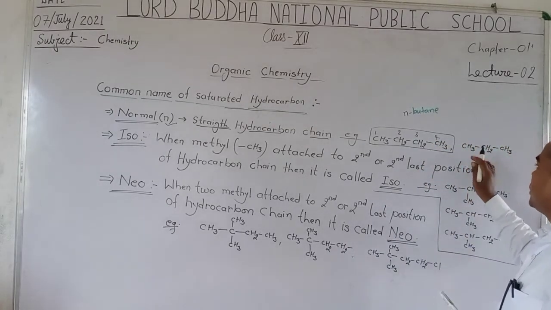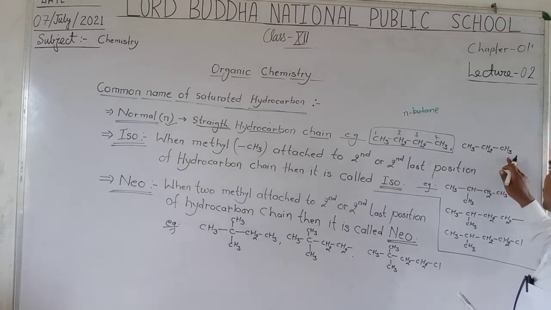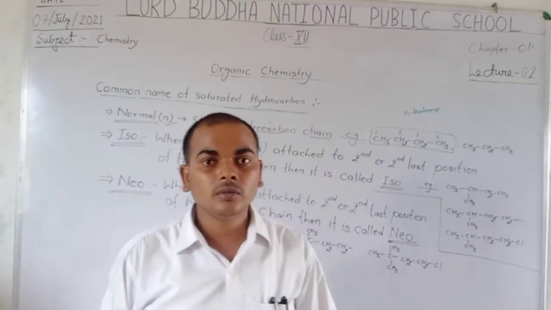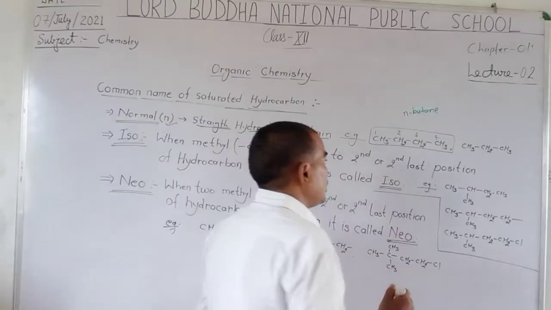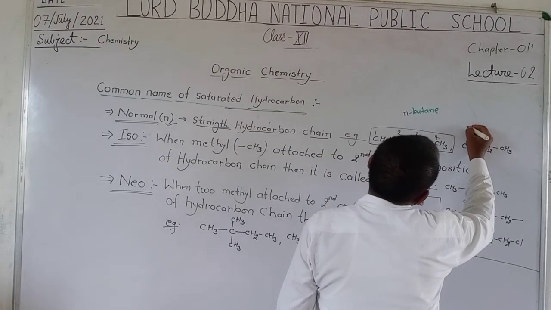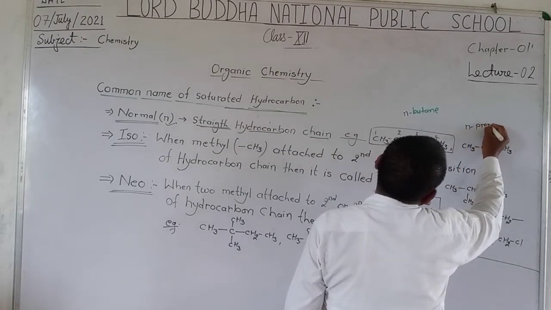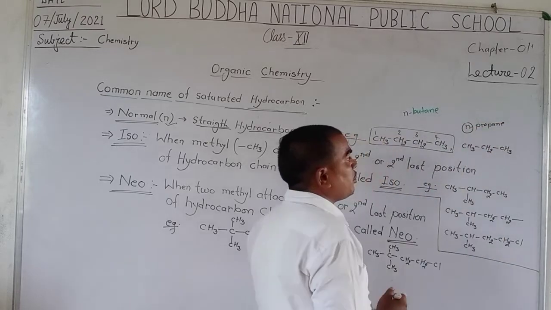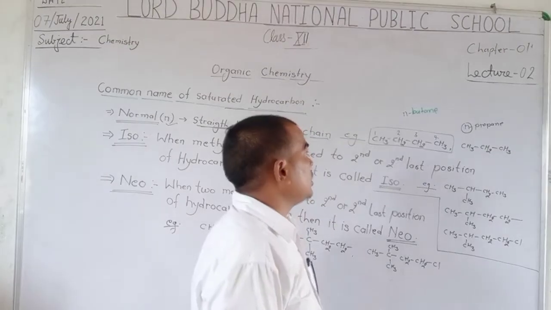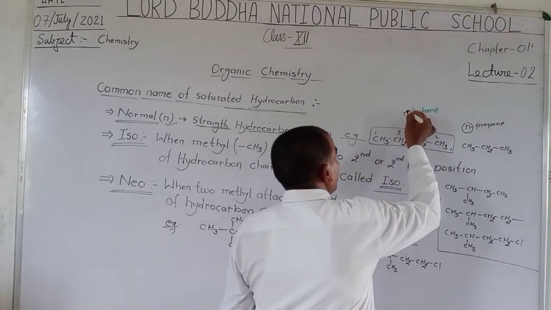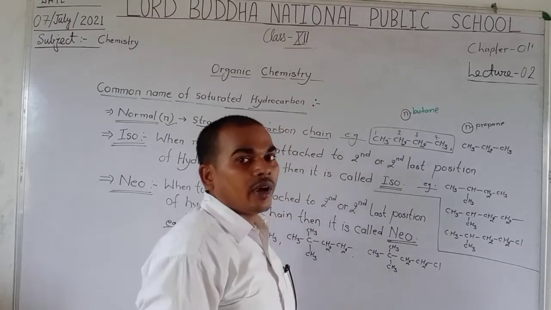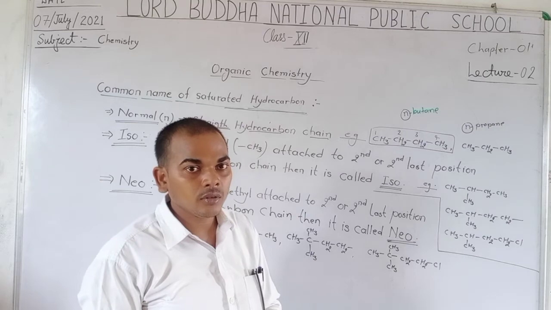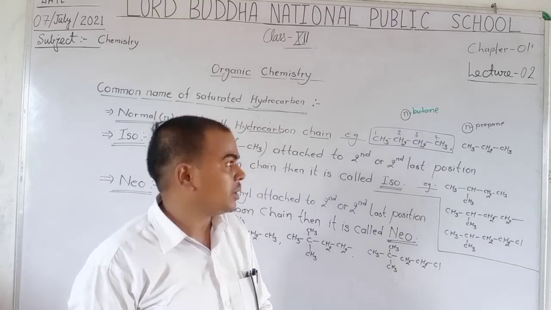Other example, CH3, CH2, CH3. Here 3 carbons are arranged in a straight line, but we do not use n in the name of propane, because n is used for a straight line only when the number of carbons is more than 3, not 3 or less than 3.